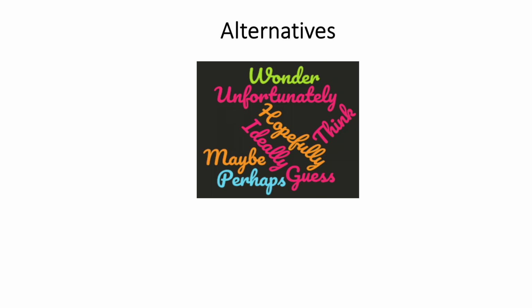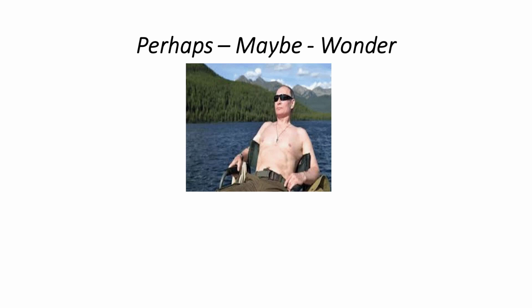Alternatives. Modal verbs and semi-modal verbs are not the only ways to express such notions of uncertainty, doubt, or preference. Here are some alternatives. Instead of "He may be on holiday," we could say "Perhaps he's on holiday," "Maybe he's on holiday," or "I wonder if he's on holiday."